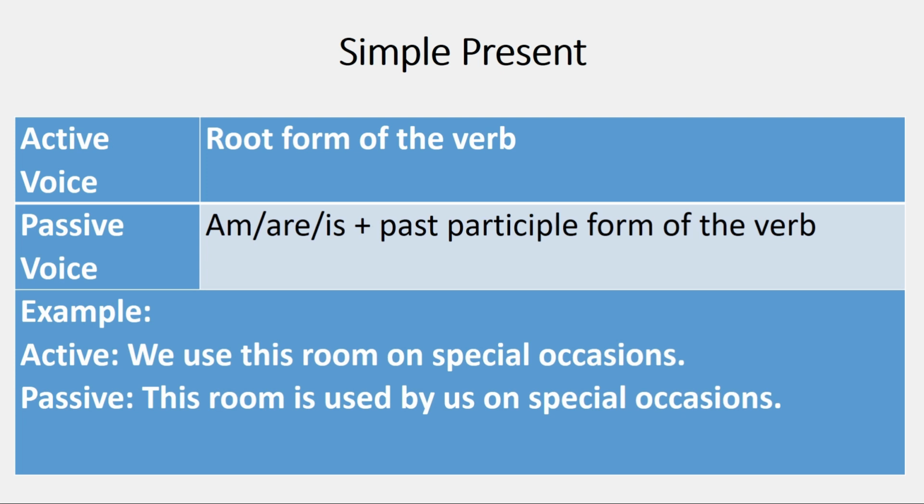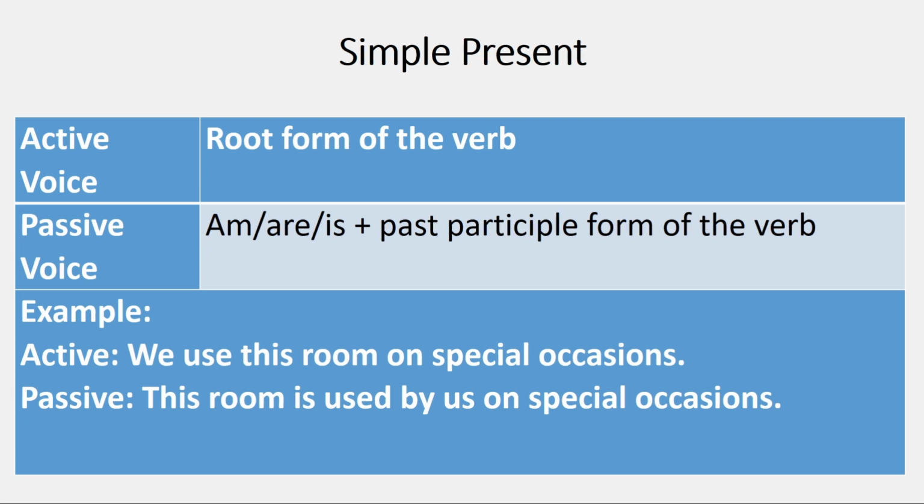We are converting use into past participle form, used, and then it is followed by, and we have converted we into us on special occasions. This room is used by us on special occasions. So this is simple present tense.